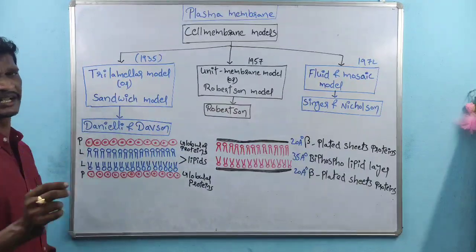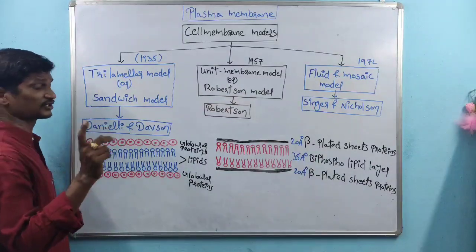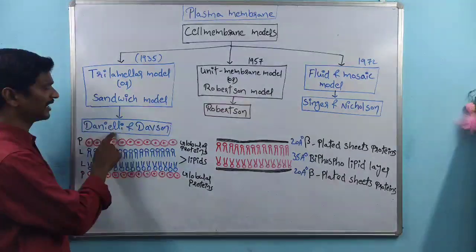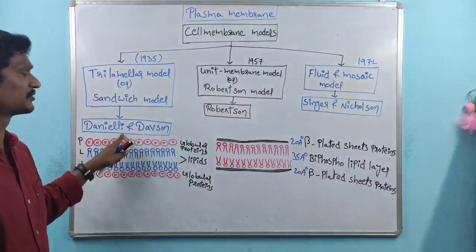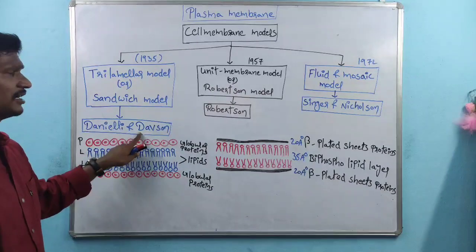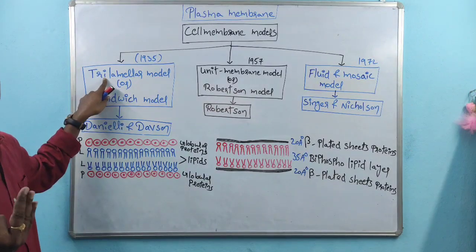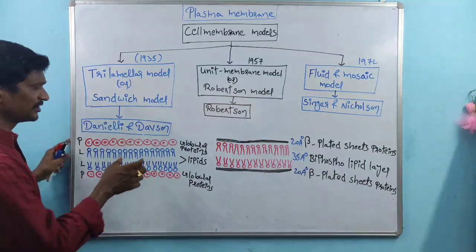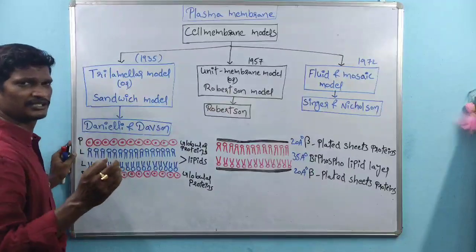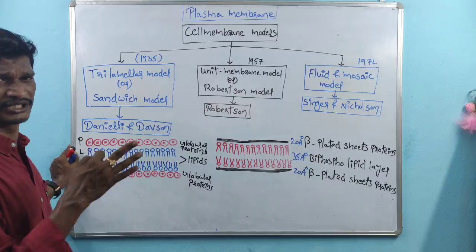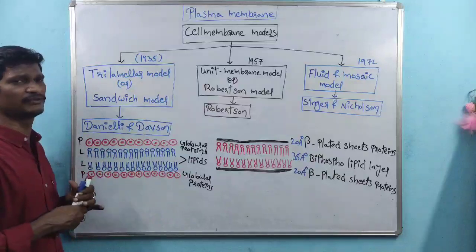The very first model is the trilamellar model, first proposed by the scientists Daniel Lee and Davison. Tri indicates three. One is a protein part, the other is also a protein part, and between these two there is a lipid part. That's why it is trilamellar, a three-layer structure, and it is also called the sandwich model.